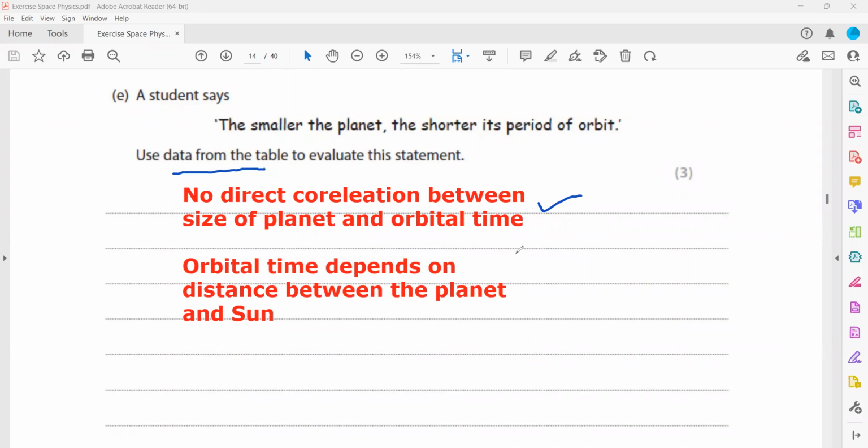Yeah, it depends on inertia too, but your answer should be very simple. You don't have to use inertia here, as you're analyzing a table. So when you analyze a table, the size of the planet does not affect its time period.